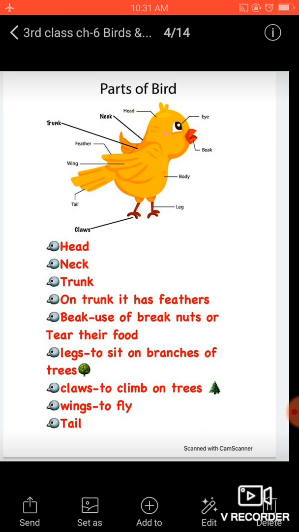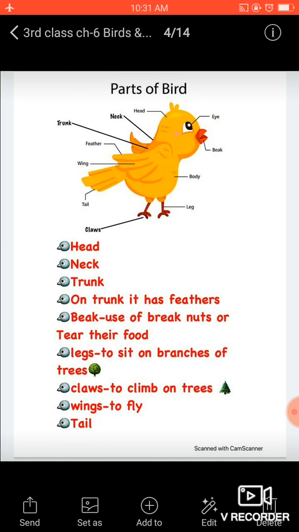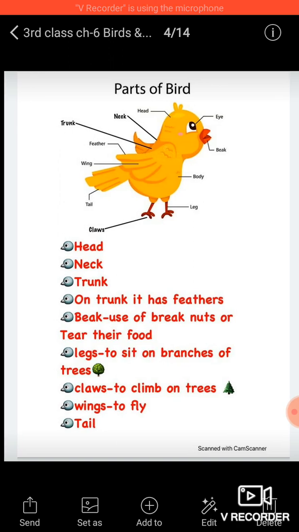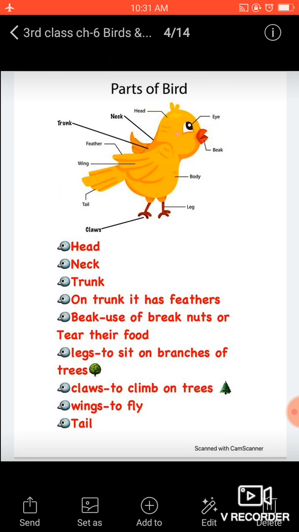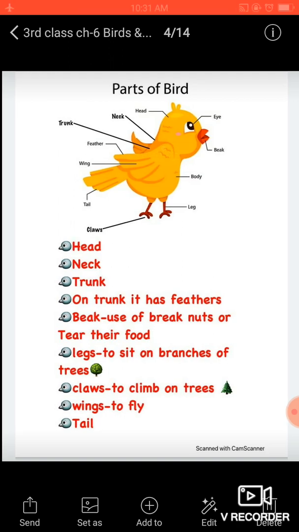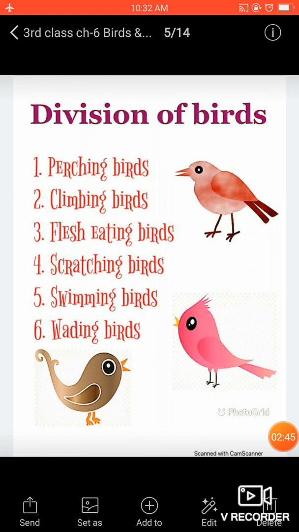And generally they use their beak to break the nuts and to tear their food. As I told you, they use legs to sit on the branches of trees and make their grip strong through their claws. To climb also they use them, and they fly with their wings. Let's move ahead. Now, division of birds.